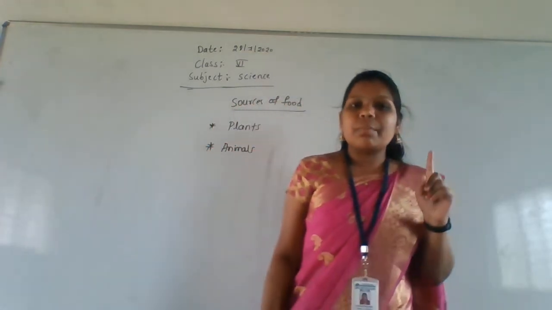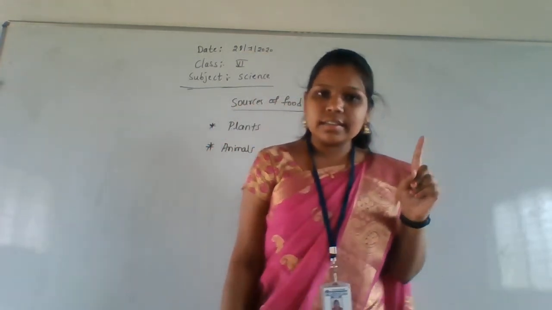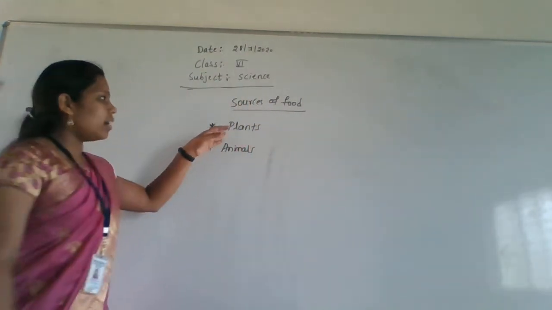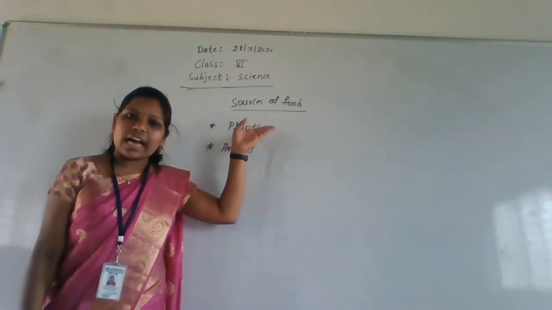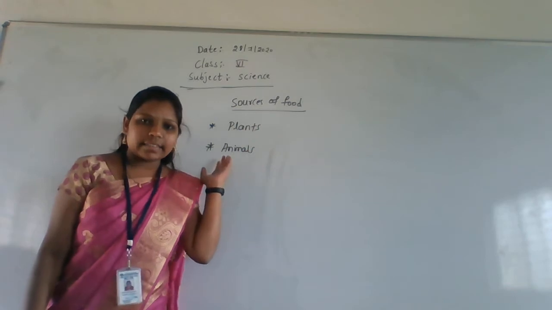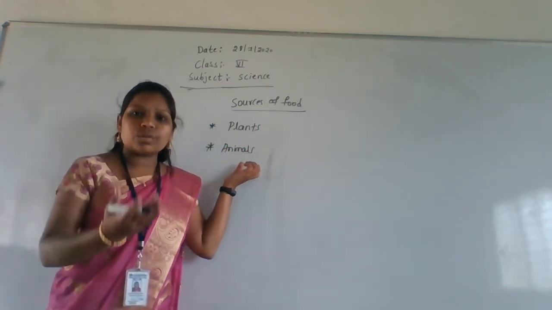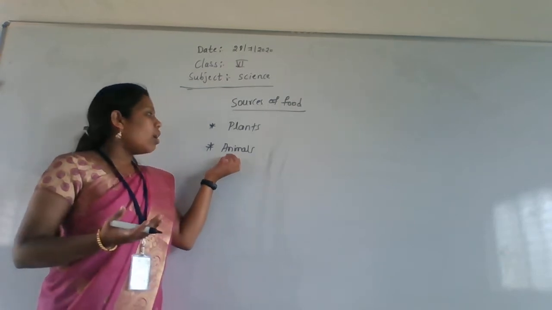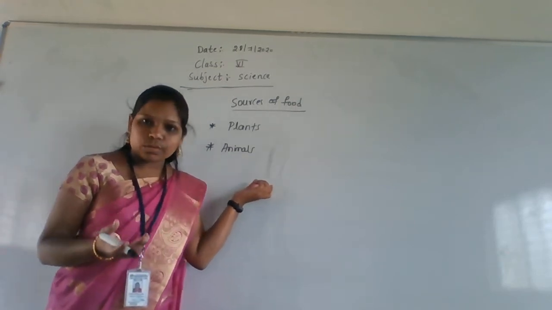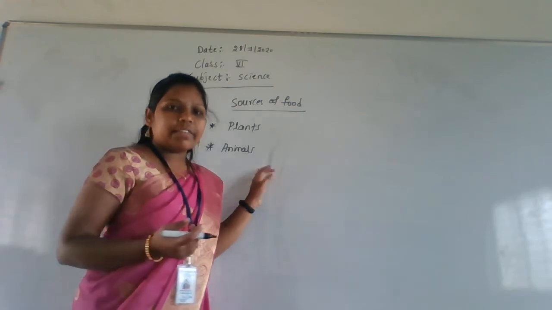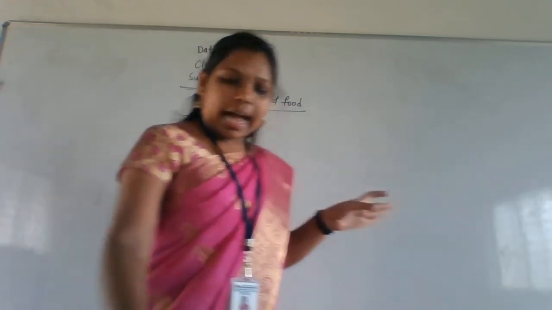First one is plants and second one is animals, as I told in the last class. Plants as a source of food we already studied in the last class. So today we will study about animals as a source of food, and how animals are a source of food, in this class.